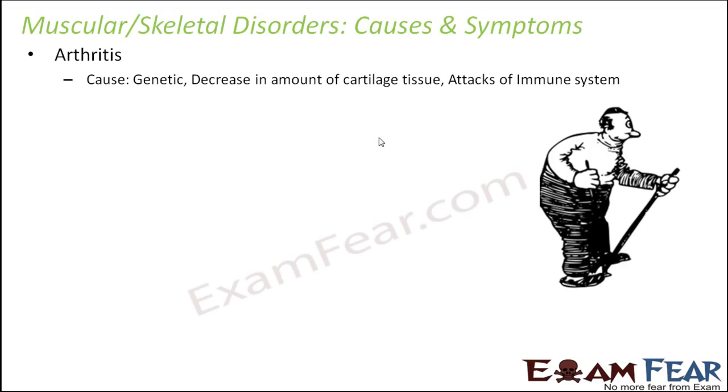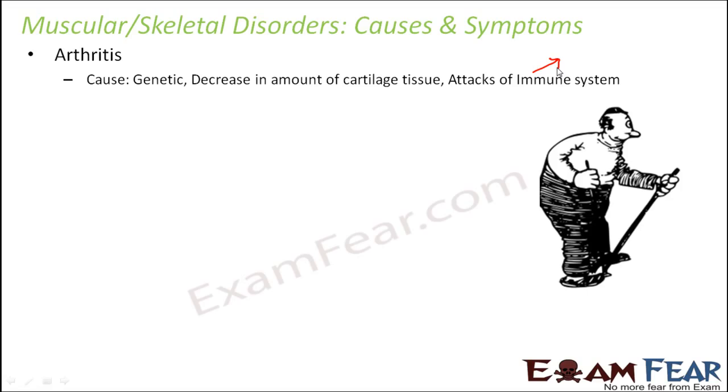Now there are different types of arthritis depending upon the cause of arthritis. For example, when the immune system attacks the synovium which forms the synovial fluid. So if that synovial fluid is affected, that means if no more synovial fluid gets secreted between the bones at the joints, then what will happen? The synovial joints will not be able to function properly. So the flexibility will reduce. That's what we saw, right? That in the synovial joints, maximum movement is possible, and that is because of the presence of the synovial fluid. Now, if synovial fluid is not formed, that movement will also not happen.